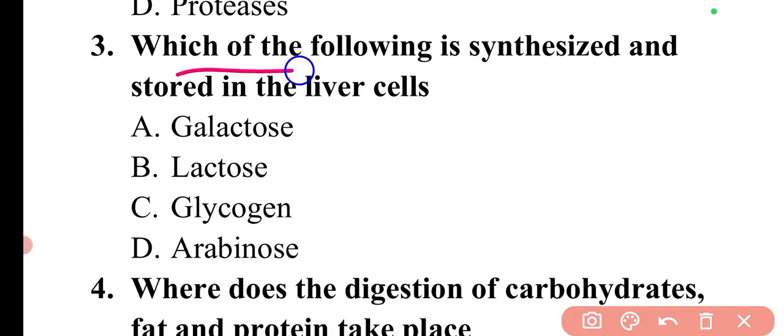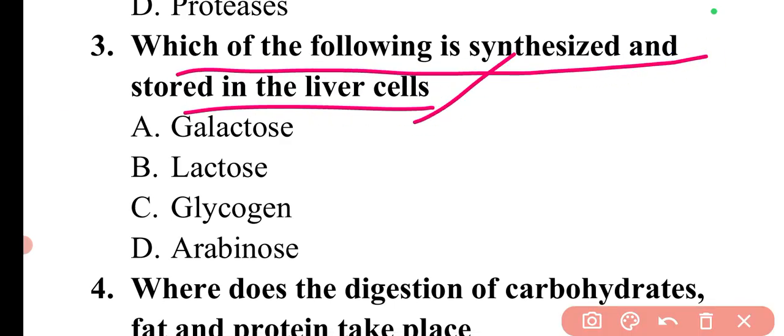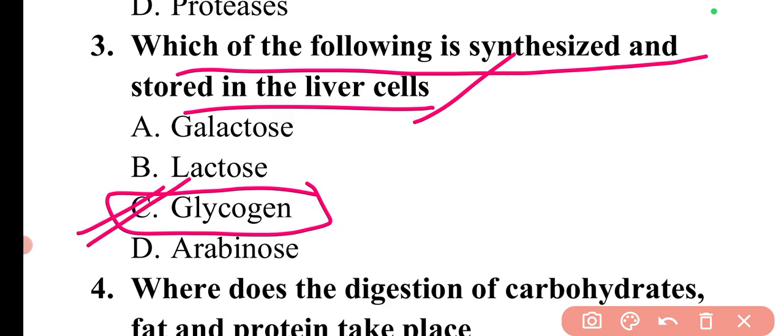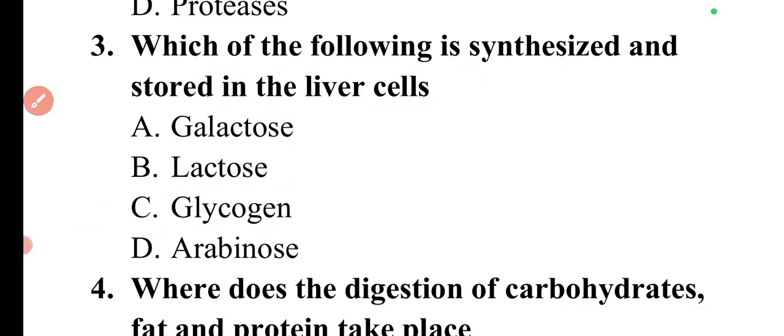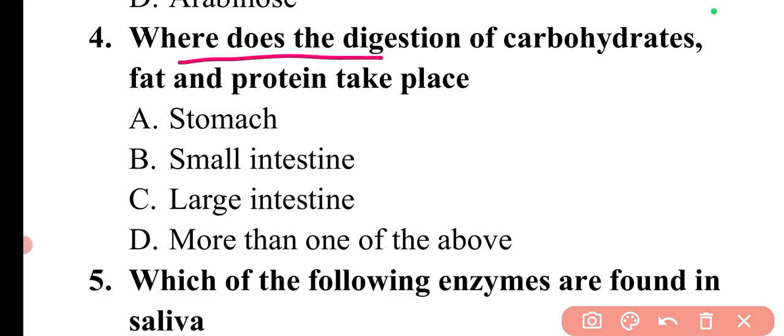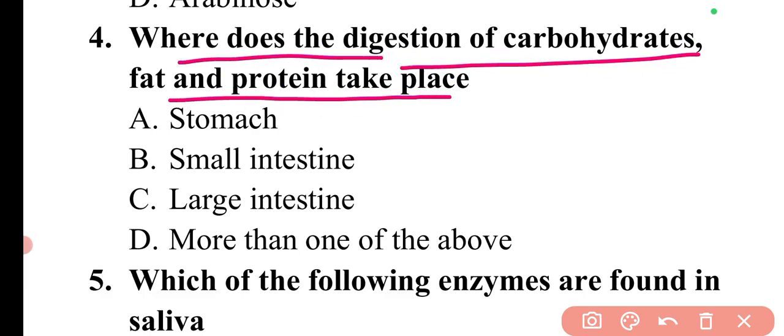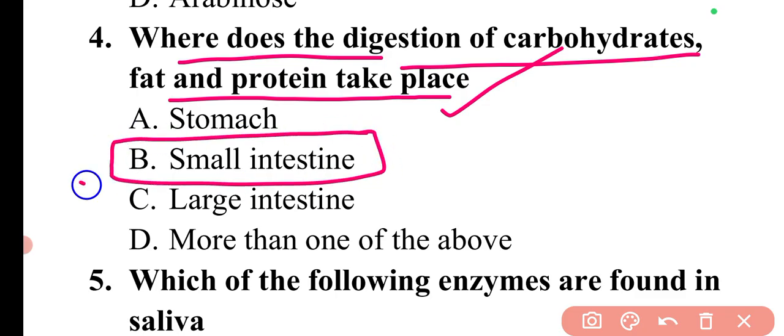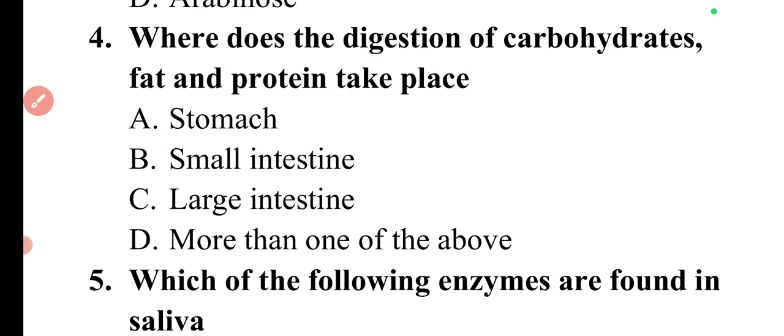Next question is which of the following is synthesized and stored in the liver cells? So this is glycogen. It is synthesized and stored in the liver cells. So option C is correct. Next question is where does the digestion of carbohydrates, fat and protein take place? The digestion of carbohydrate, fat and protein takes place in the small intestine. So here option B will be the correct answer.